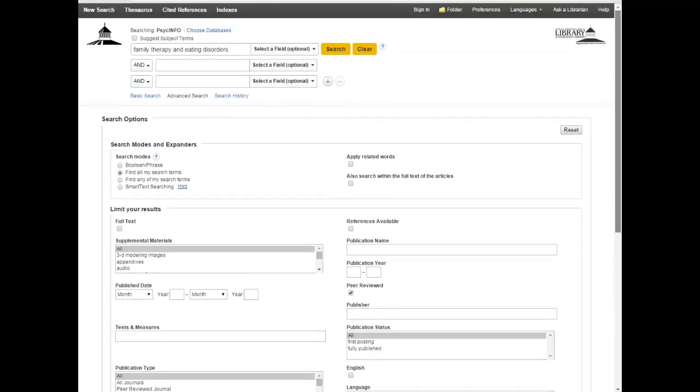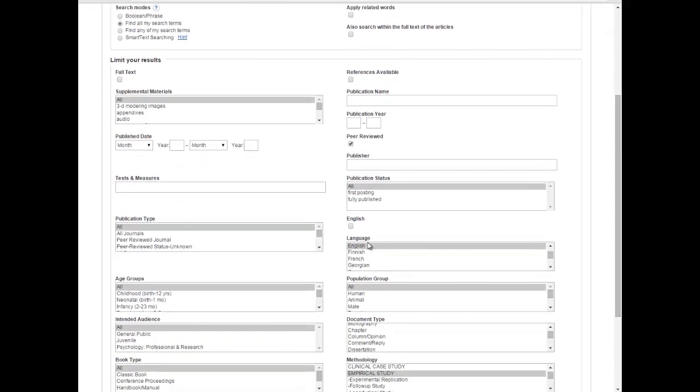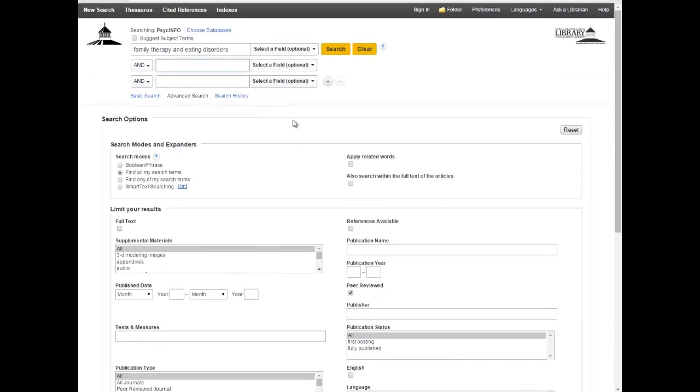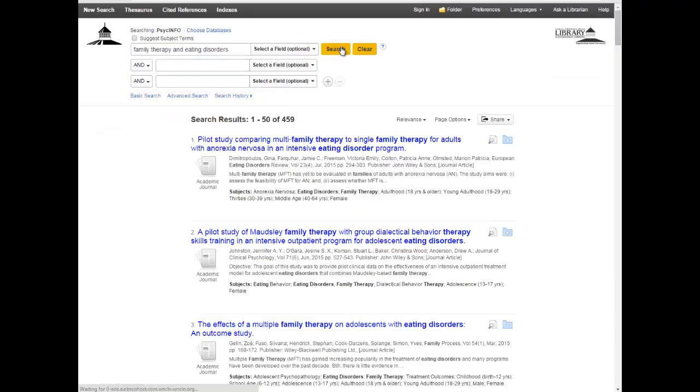So now, as you can see, we've done it. We have put in the search box family therapy. I also use the word "and" here, and eating disorders. I could have put the eating disorders phrase in the next box. You have that option because there's an "and" here connecting it. Or I can just put in family therapy and eating disorders here. Let's go ahead and do that search. Remember, I've limited it to peer review, and I've limited it to English down below, and I've limited it to empirical study. Let's do the search.